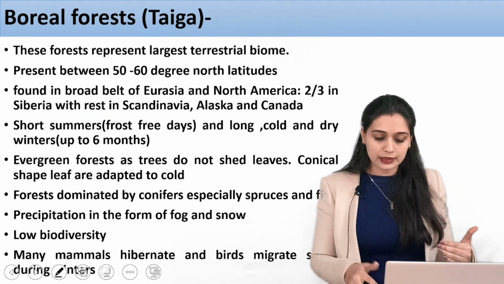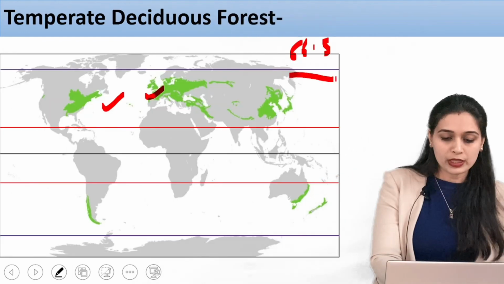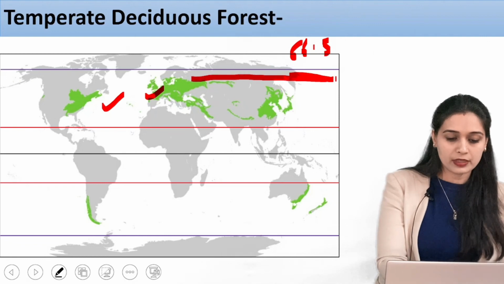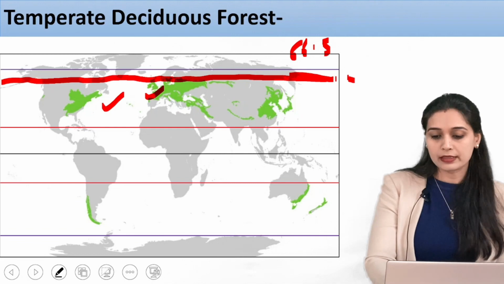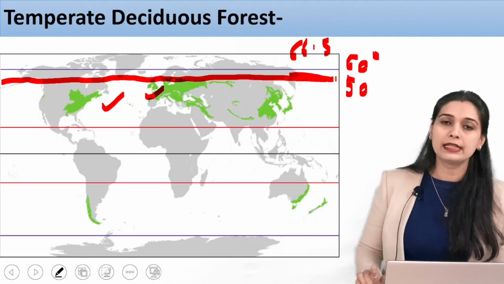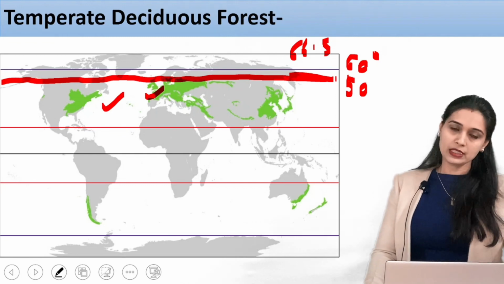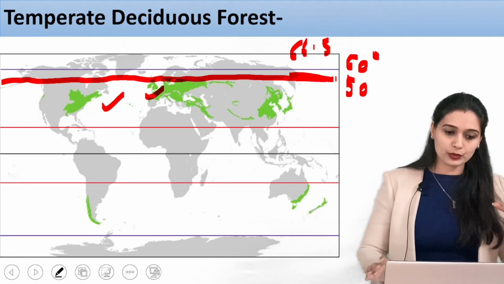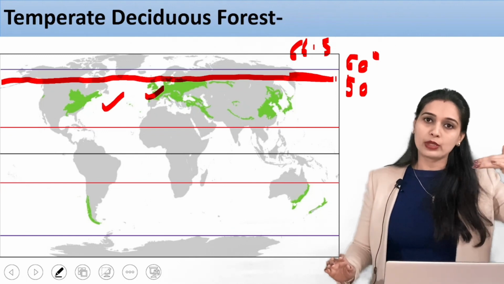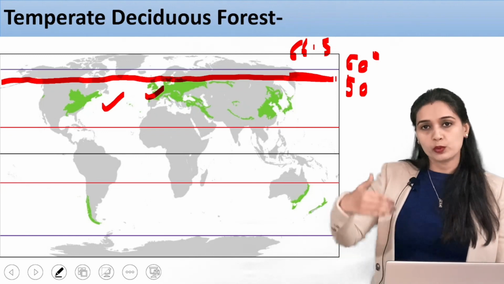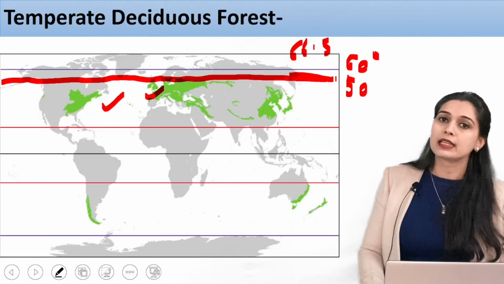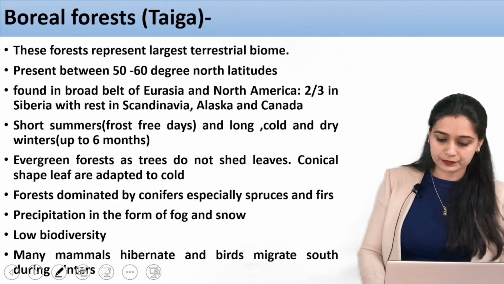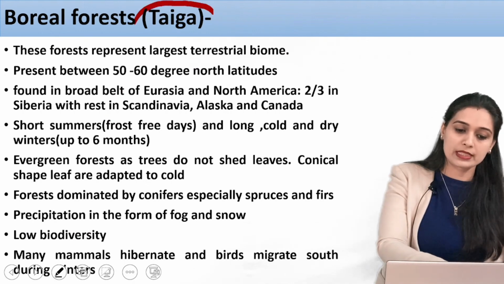Now there is another type of tree. So boreal trees are somewhere here. If I draw this line here, they are at around 50 to 60 degree latitudes. From 50 to 60, that means in the temperate region. In the temperate region, if you move more towards the poles, you will have the boreal forest, which is also known as the taiga forest.